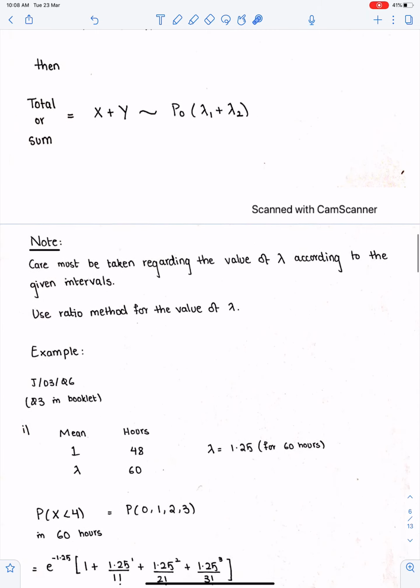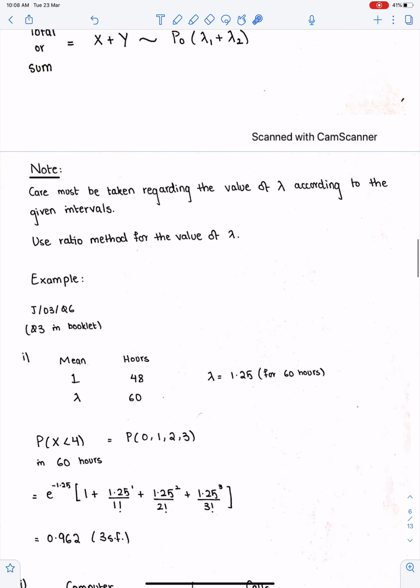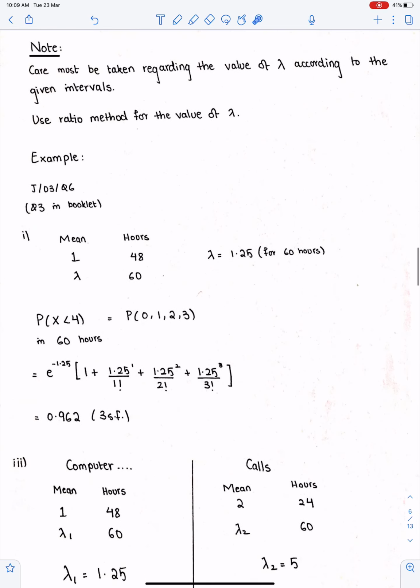Note, care must be taken regarding the value of lambda according to the given intervals, and use the ratio method for the value of lambda. For example, this is a question from June 3, question 6, and question 3 in my booklet.